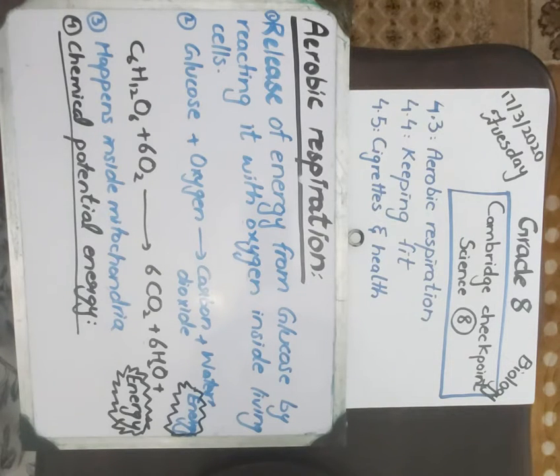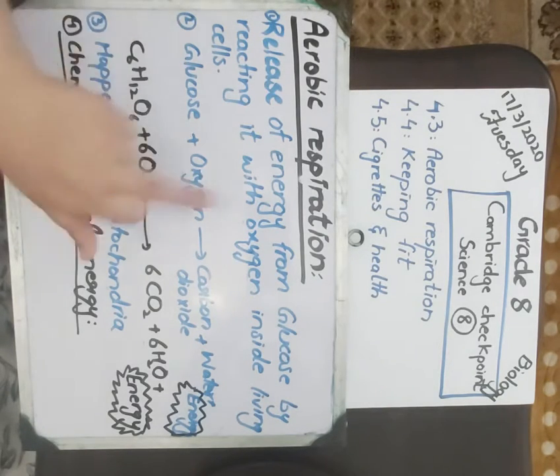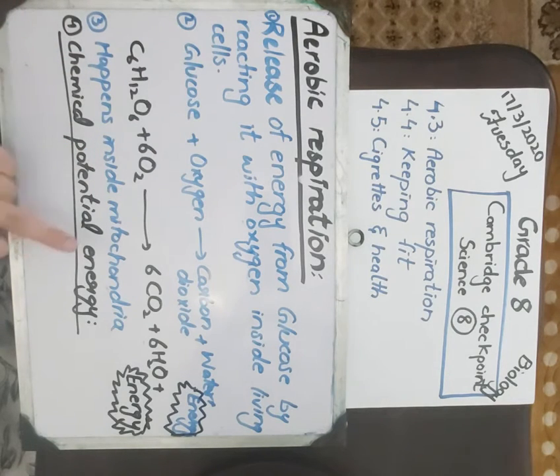Number 3, aerobic respiration happens inside mitochondria. Mitochondria is an organelle of the cell. It is present inside the cell. So aerobic respiration happens inside mitochondria. Okay, tell me where this glucose comes from.